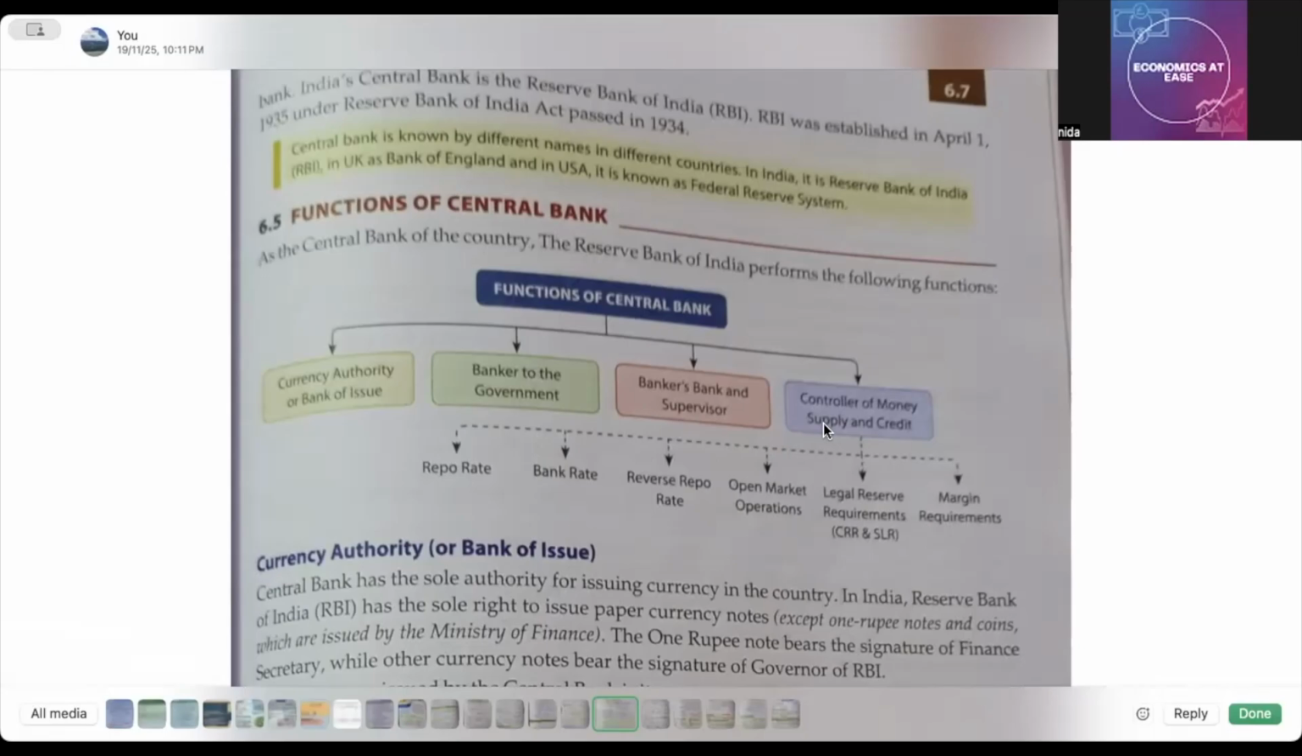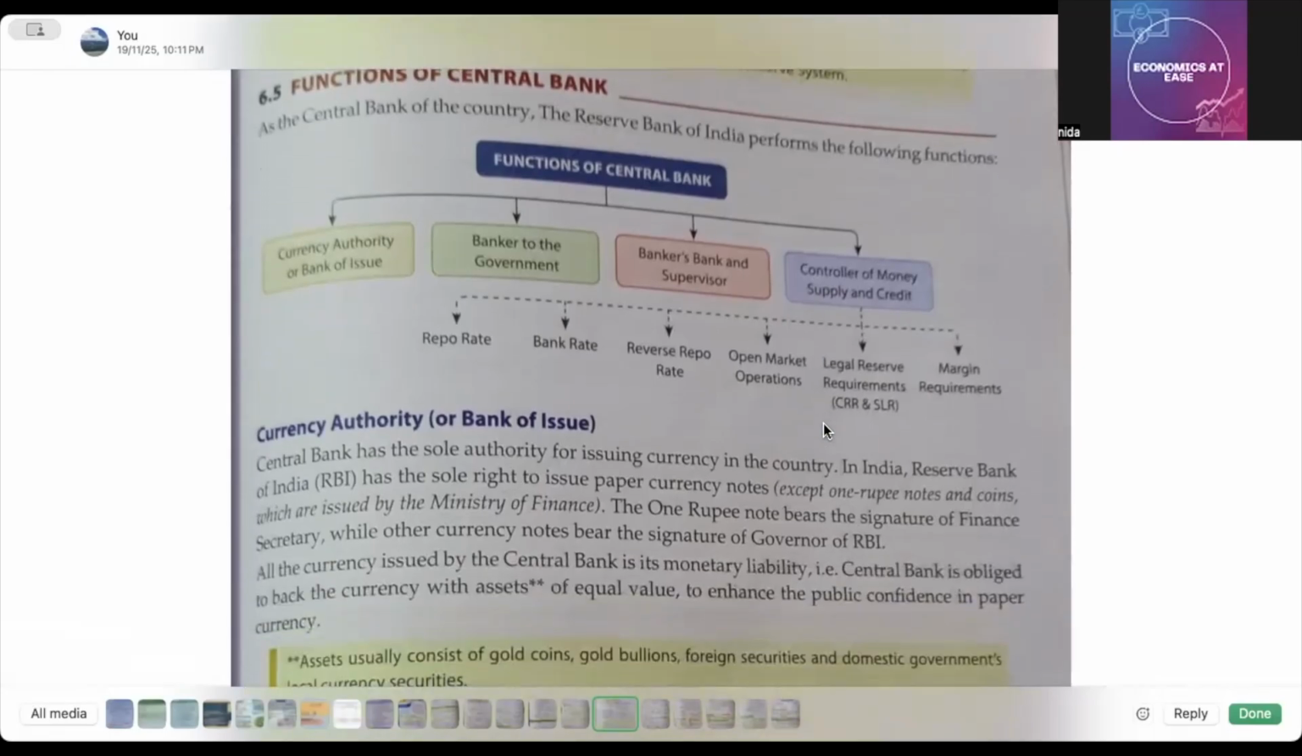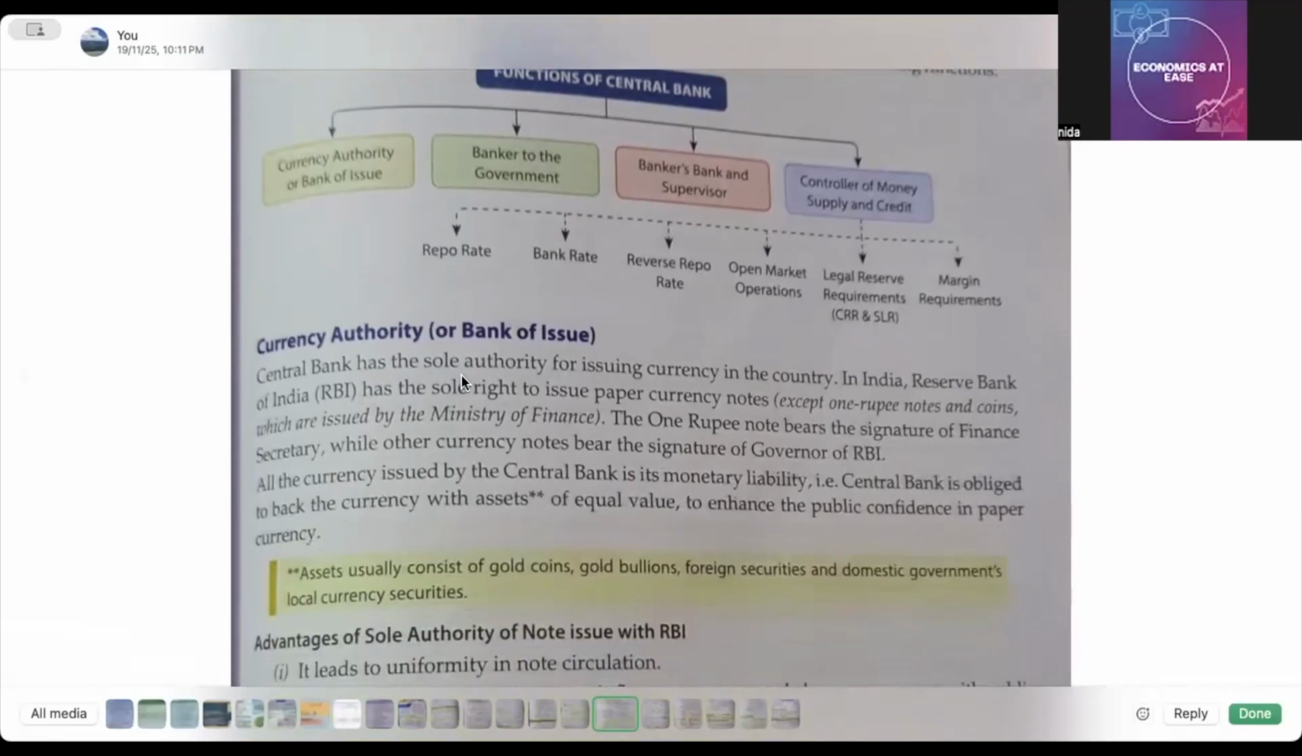First, I'm going to start with currency authority or bank of issue. The central bank has the sole authority, meaning the single authority, of issuing currency in the country. In India, the Reserve Bank of India, that is RBI, has the sole right to issue paper currency. The RBI issues paper currency notes except 1 rupee notes and coins. Who issues the 1 rupee notes and coins? That is the Ministry of Finance. It has the right to issue 1 rupee notes and coins. This is also asked in the MCQ.